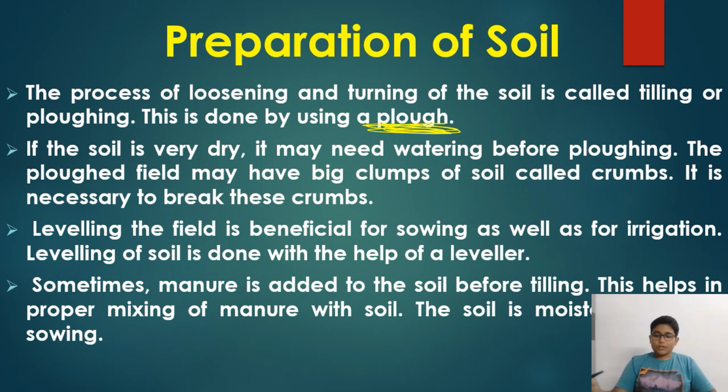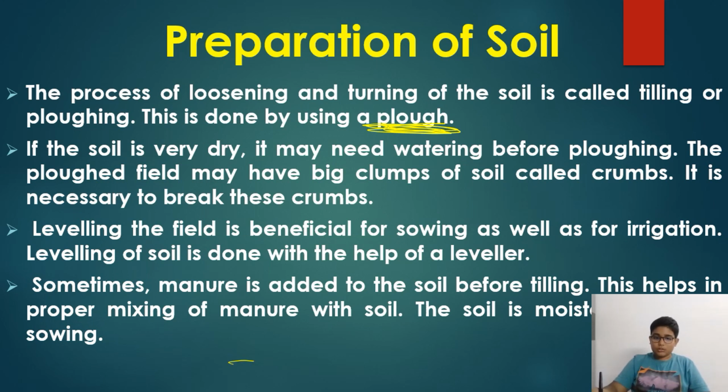If the soil is dry, we have to first water it before plowing. Because if we do not water the soil, if the soil is dry, when we plow the field big clumps will come from the soil.